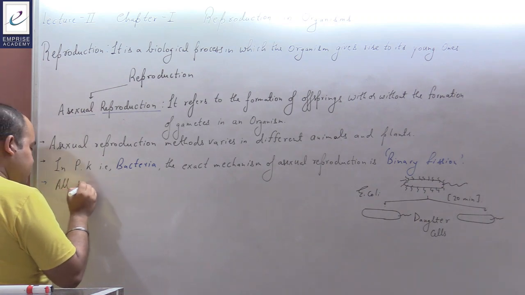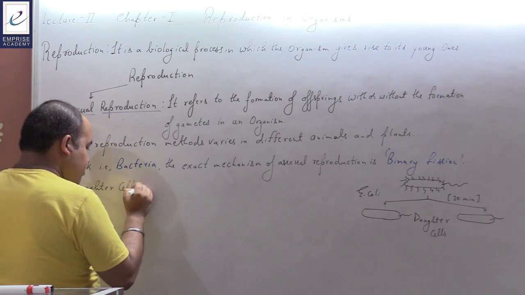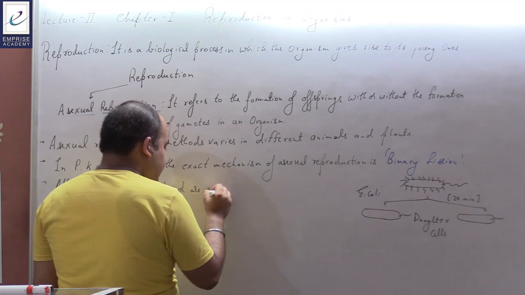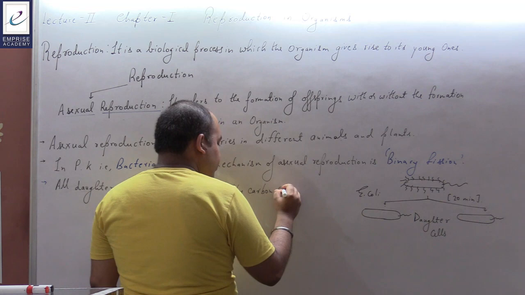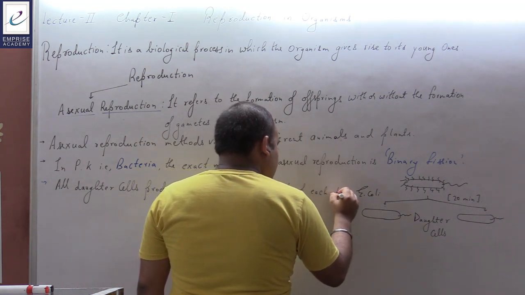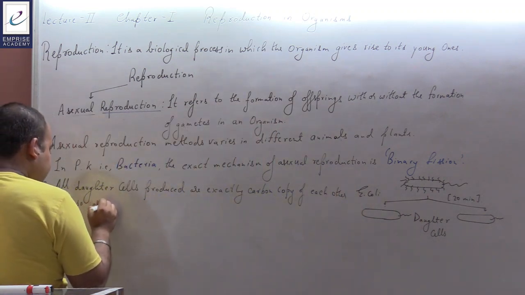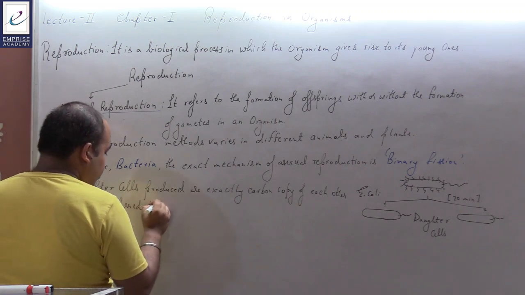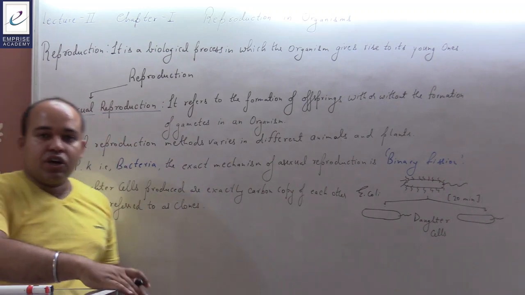All daughter cells produced are exactly carbon copies of each other, and so are referred to as clones. इन्हें हम क्या कहते हैं? They are referred to as clones.